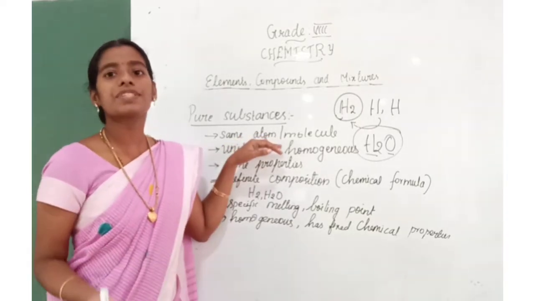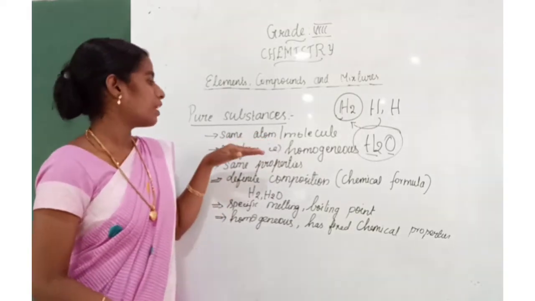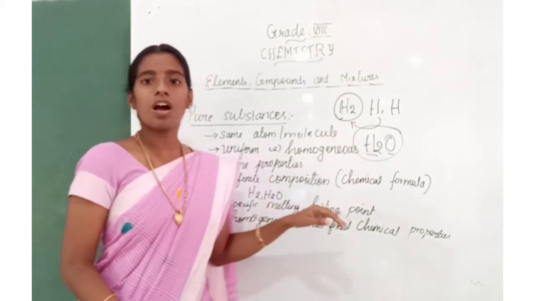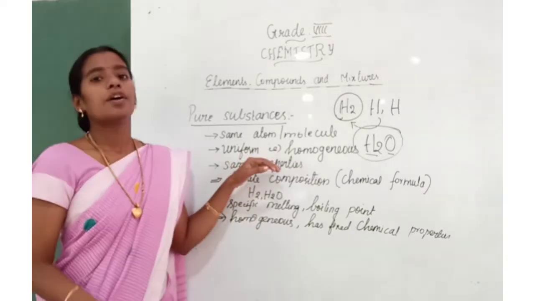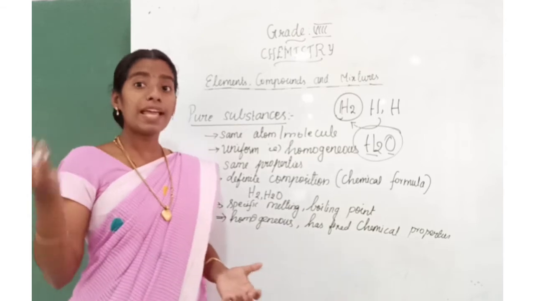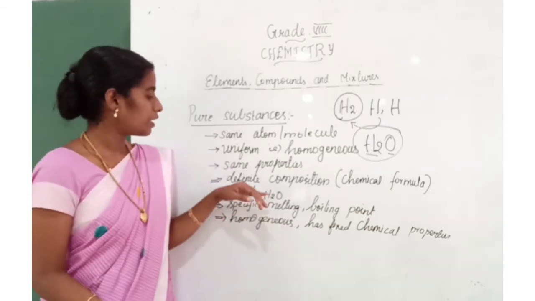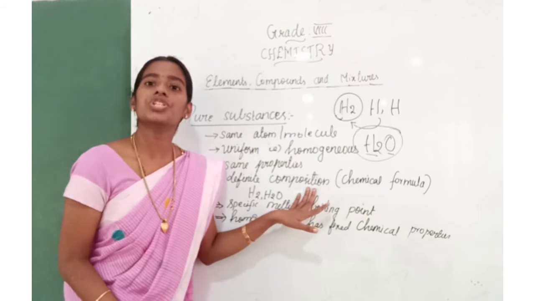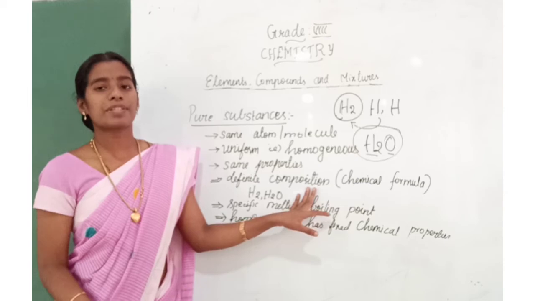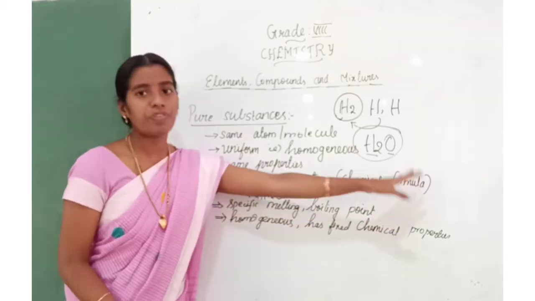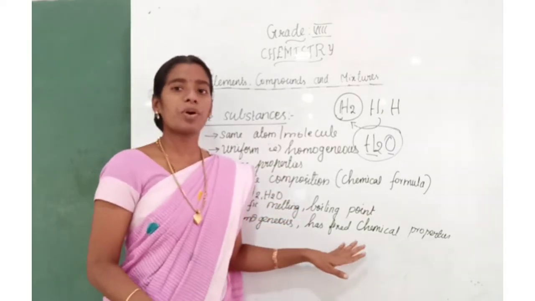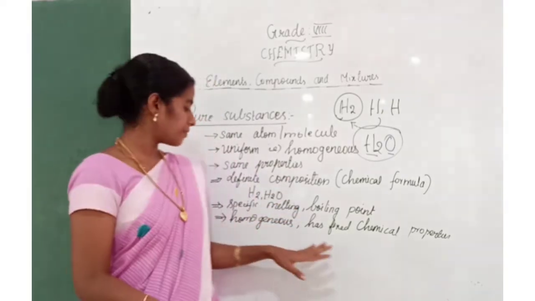What else did we learn about pure substances? Pure substances are made of the same type of atoms or molecules. Their distribution is uniform, hence they are called homogeneous. Their properties are the same irrespective of the place from where we get the substance. They have definite composition, so they are represented using a chemical formula. Their boiling and melting points are definite.